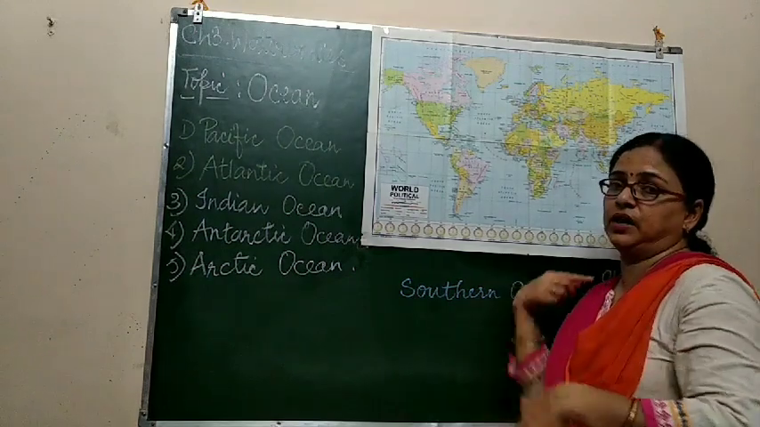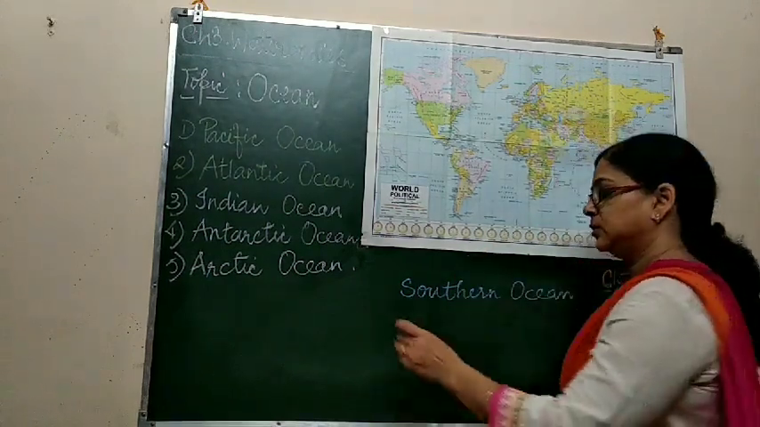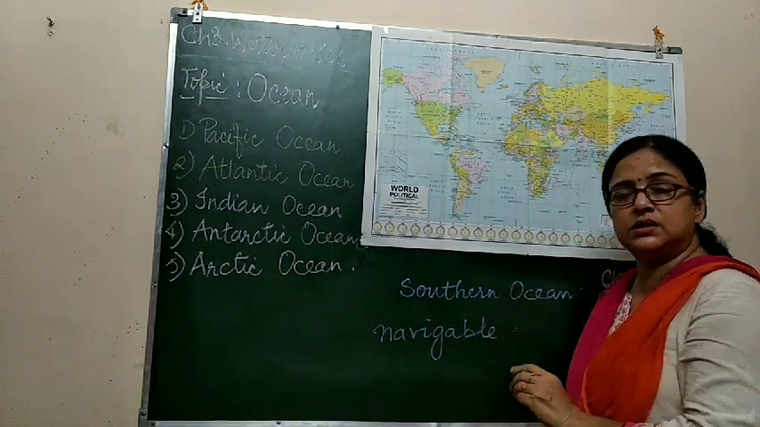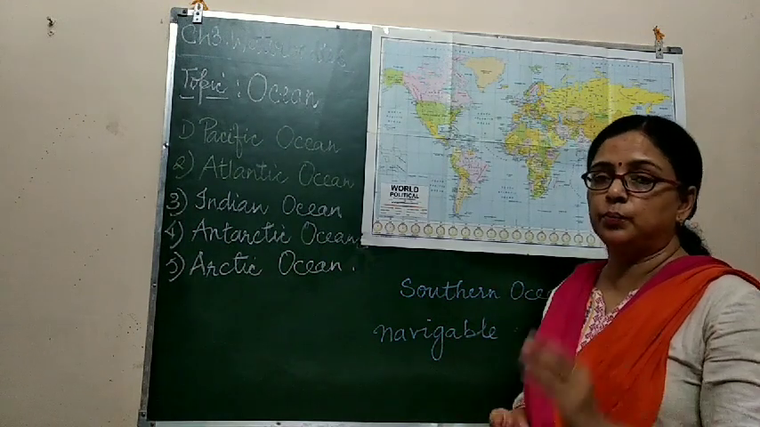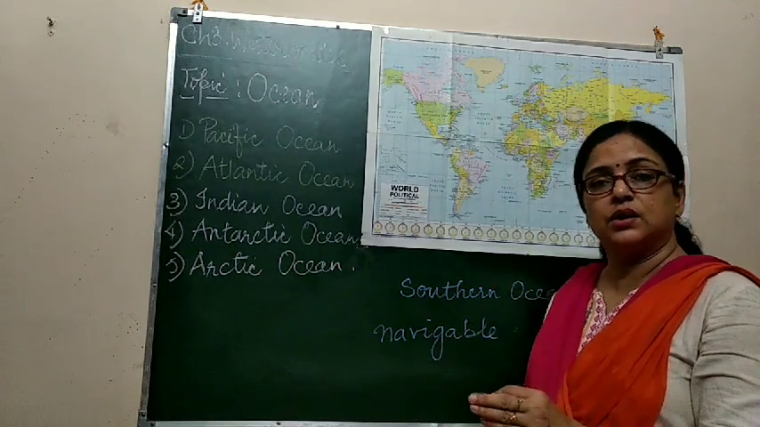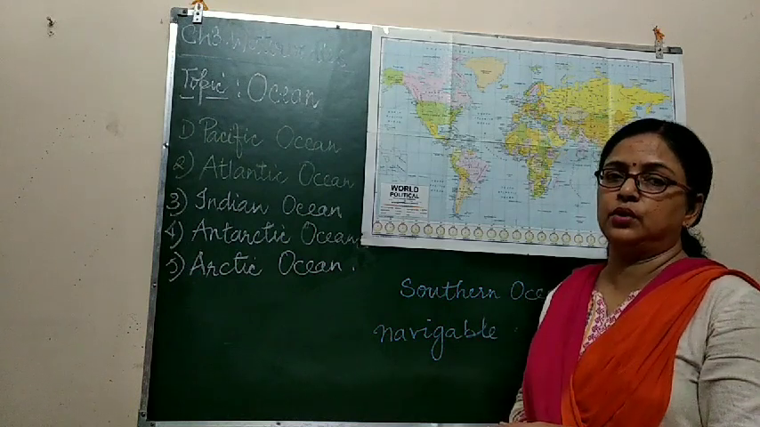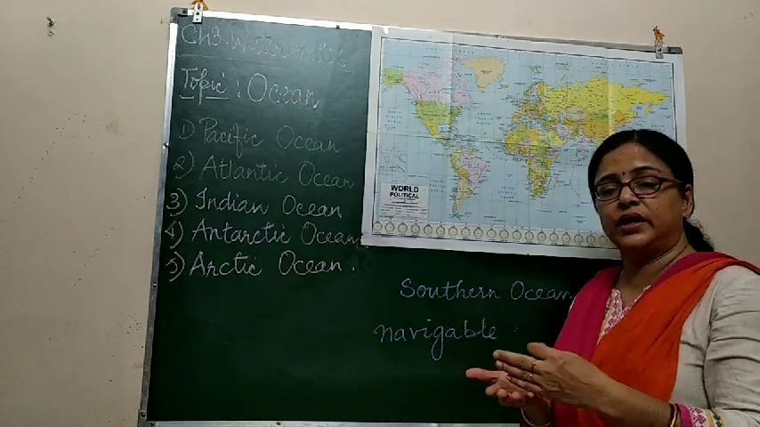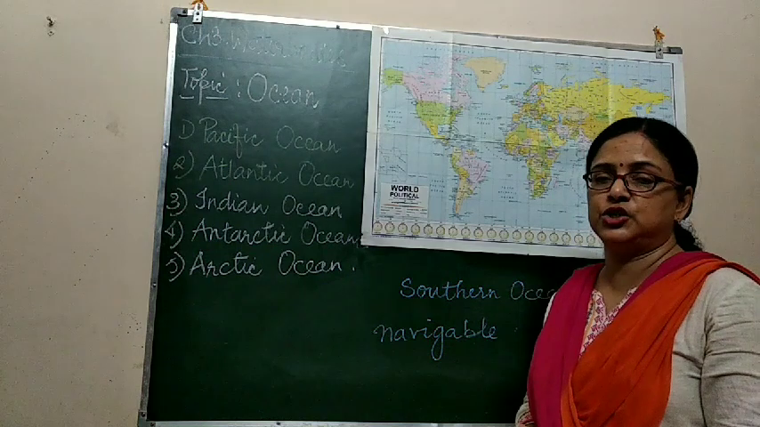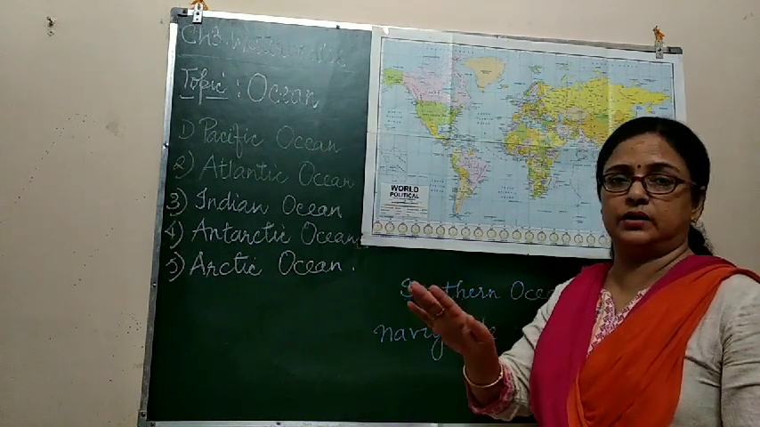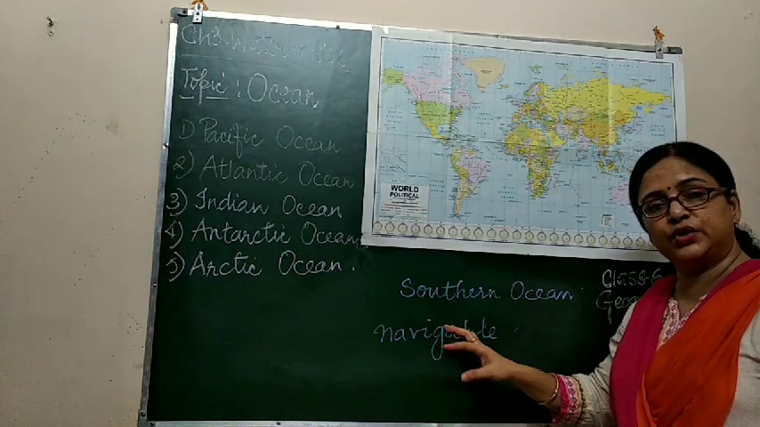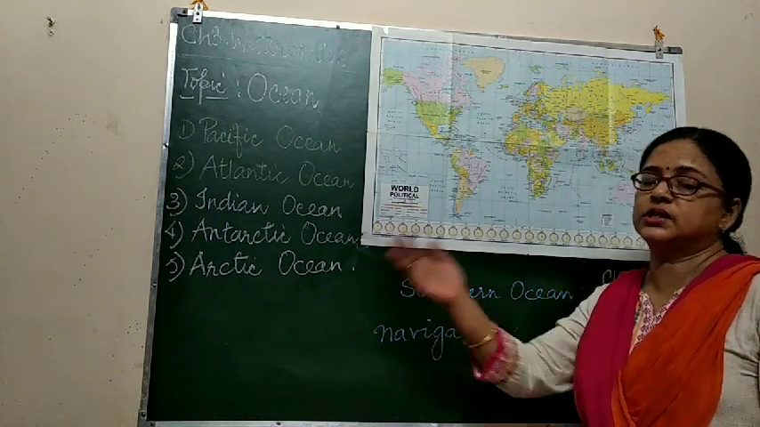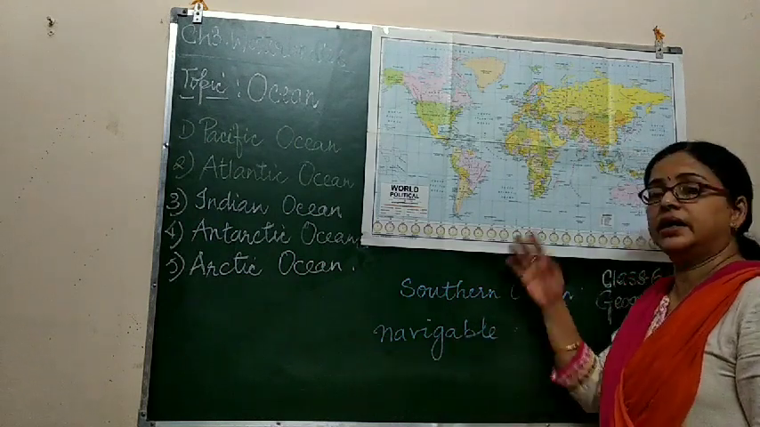This ocean is not navigable. What does navigable mean? It means the degree to which an area of water is wide, deep, and safe for a boat to go through. It means that the water is not in such a condition that boats are safe on it. Because the water is frozen, it is not possible for boats to sail on it. So it means that it is not navigable.